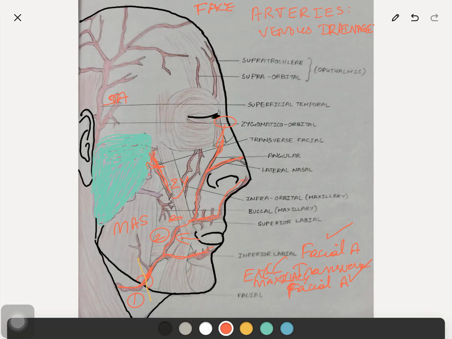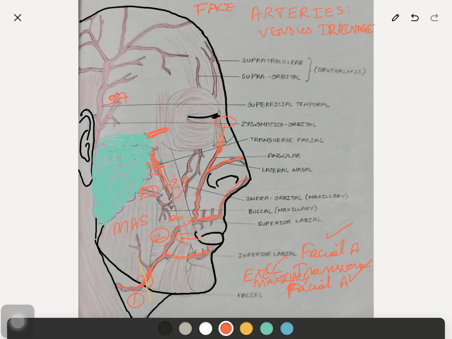It emerges from the parotid gland and passes forward on the masseter muscle between the zygomatic arch and the parotid duct. So this is the parotid duct and this is the zygomatic arch. It passes between these two. It supplies the parotid gland and the overlying skin and anastomoses with the neighboring arteries.